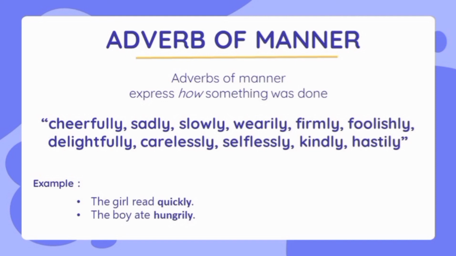For the example, the girl read quickly. In the sentence, we know that the girl read quickly. Quickly in here means the girl reads so fast. The boy ate hungrily. Hungrily in here means the boy was very hungry.